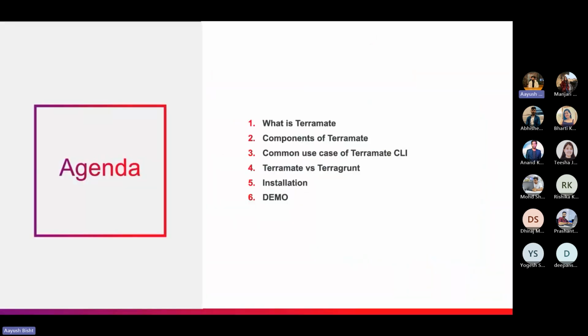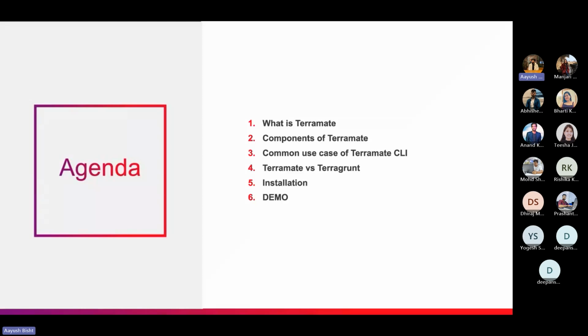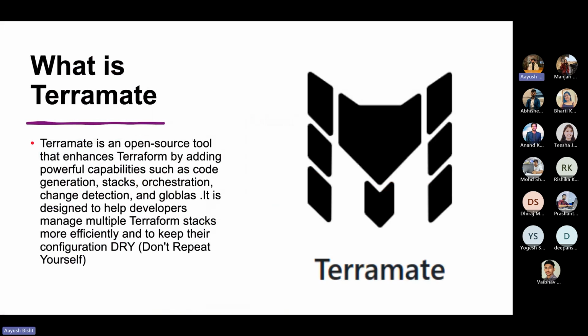So let's see what the agendas are for today. First is what is Terramate, then components of Terramate, common use cases of Terramate CLI, Terramate versus Terragrunt, installation, and lastly the demo. So, okay, what is Terramate?